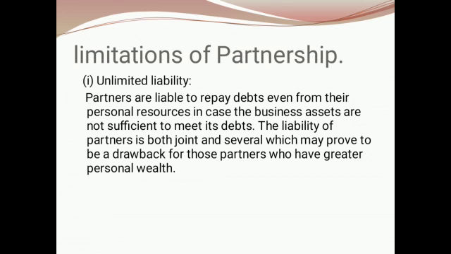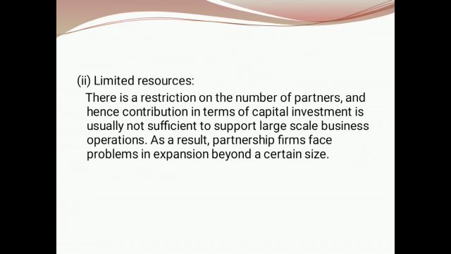So this is one thing when it comes to liability matters: for all the partners the liability will become unlimited. Suppose the business debts are more. If business assets have become very short to pay the debts, at that time the partner has to sell his personal wealth, his personal assets, and repay the business debt. That is the reason they face the problem of unlimited liability in the partnership firm.